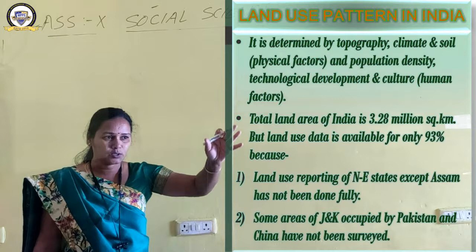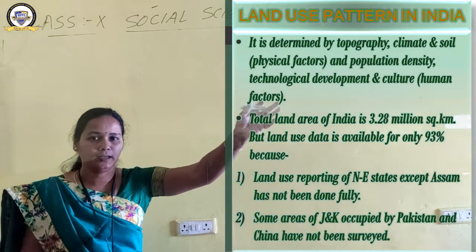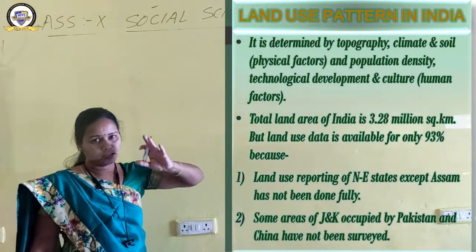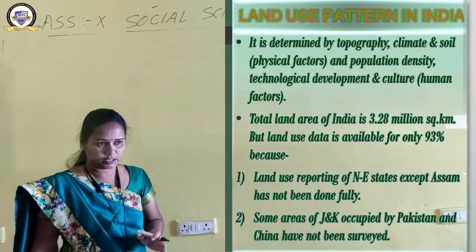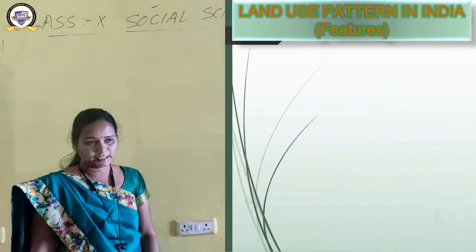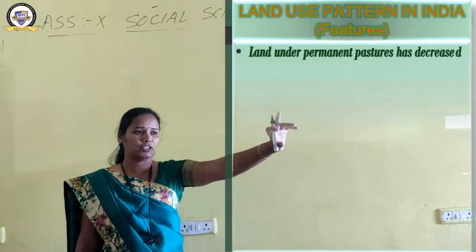Right now, it is only an introduction, okay? The land use pattern of our country is determined by physical and human factors. The 93% of the total area of land has the land use data in our country. Okay, you have got the reason also. Now we will see the features of the land use pattern. Have a look here. What are the features of land use pattern now?